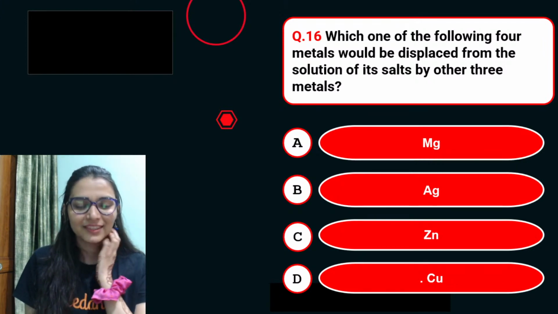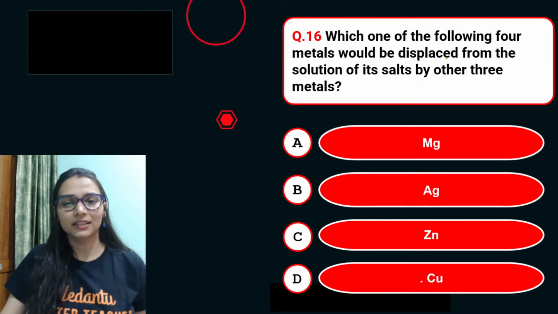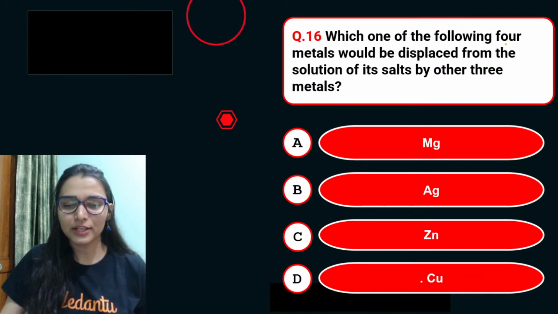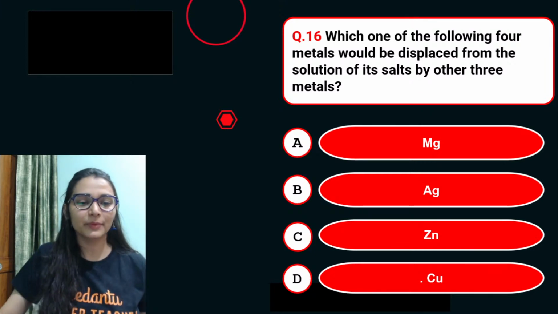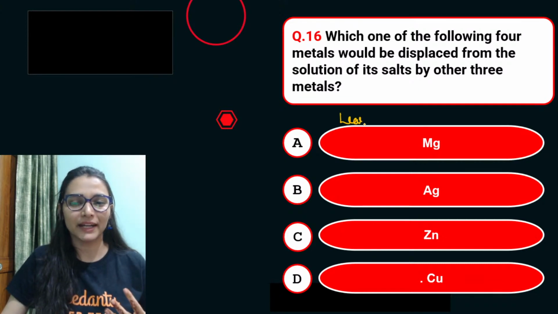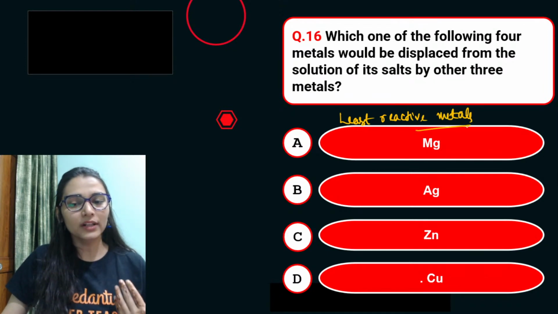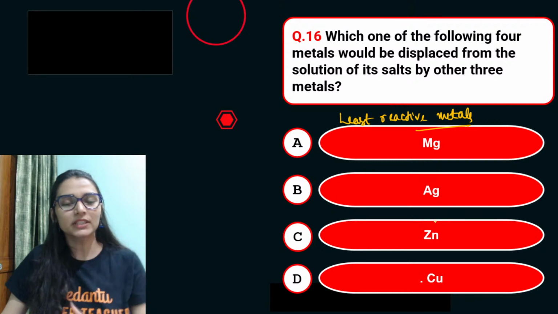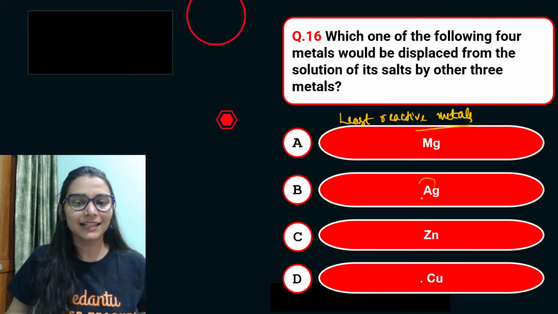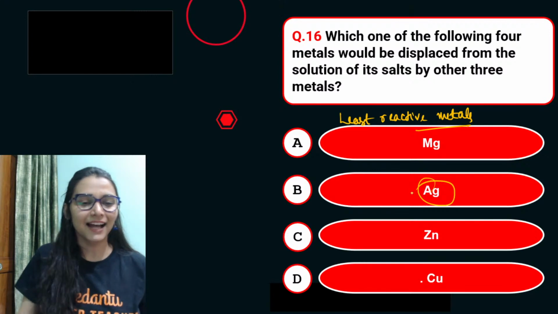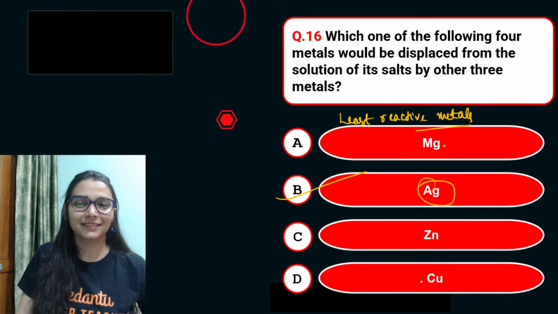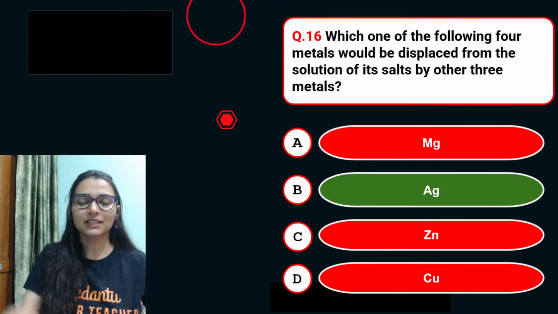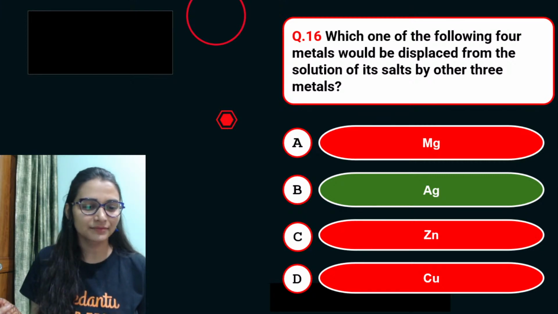So which of these 4 metals, what is the question? Which one of the following 4 metals would be displaced from solution of its salts by the other 3 metals? That means we have to report the least reactive metal, because only a least reactive metal can be displaced by all the other three metals given in the option from the solution of its salt. So if I see silver, I can spot. So silver is least reactive here. Magnesium, zinc and copper can displace silver from its salt solution easily.